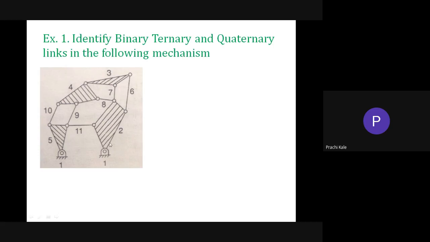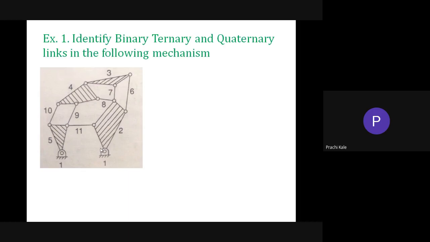So see this fixed connection, link number 1. Link number 1 is a fixed connection. Sometimes, if there is no relative motion between two links, you will not give separate link numbers. Remember this, because that is the concept of binary and singular link.